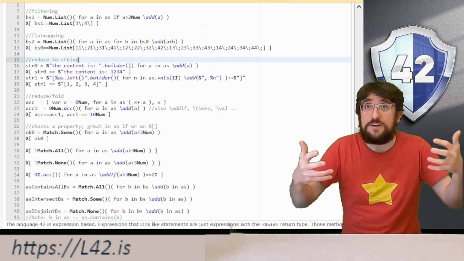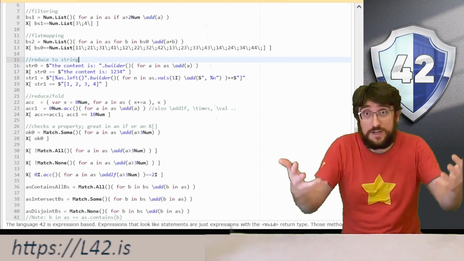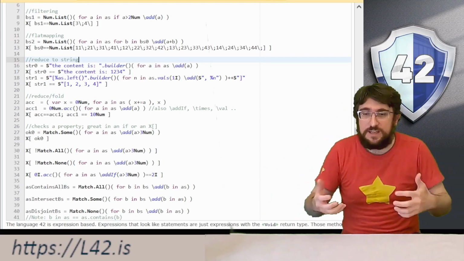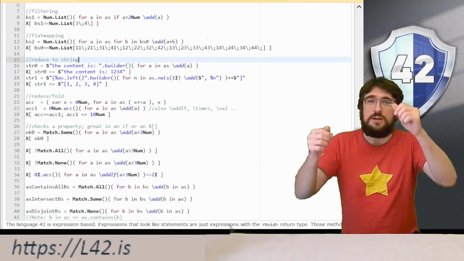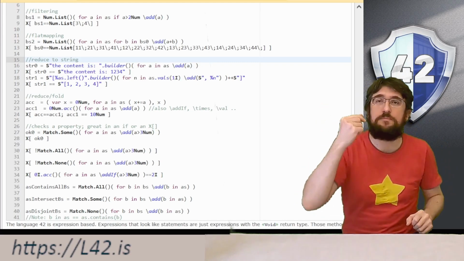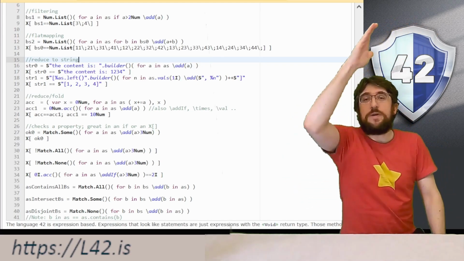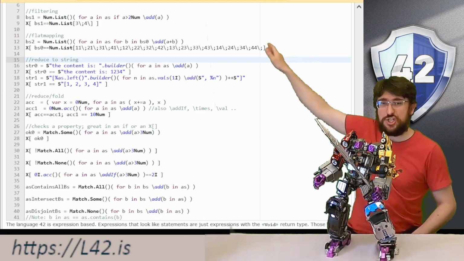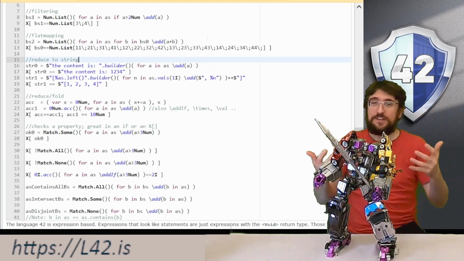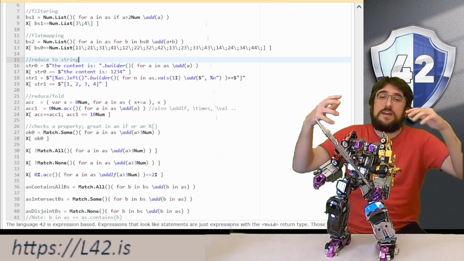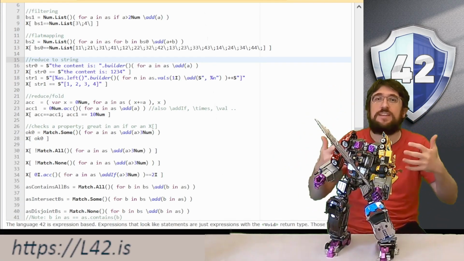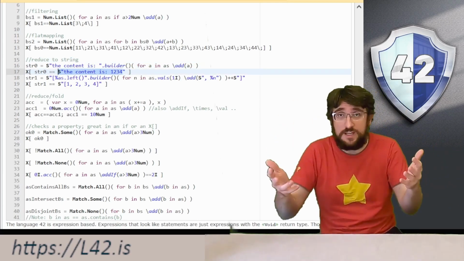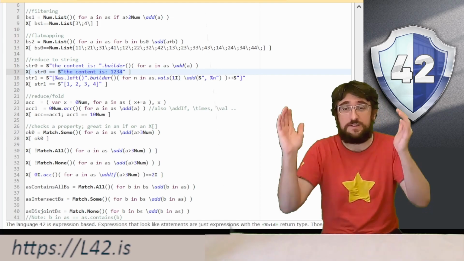This same idea is very general and doesn't just work only for lists. For example, we can reduce to a string. So I can have a string, the content is colon, close, string literal, dot builder, open, close, open method without name, for a in AS, slash add a. And in this way, we are creating a new string where we append on the end of that string all of the elements of our list. In this way, we can have a string that looks like the content is colon space 1, 2, 3, 4.